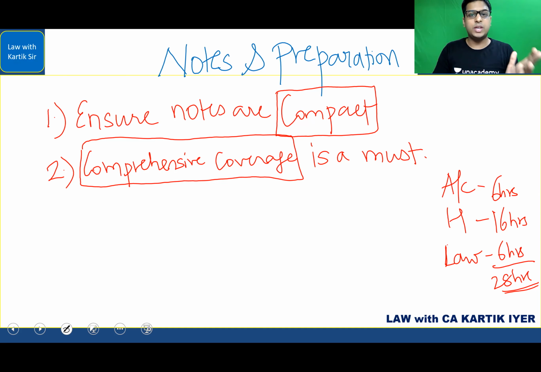Again, please don't quote me wrong, when I say comprehensive coverage, it means not to leave anything in option. That is a golden rule.